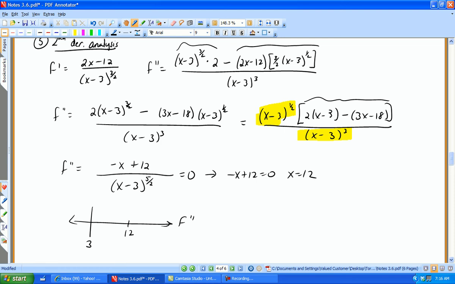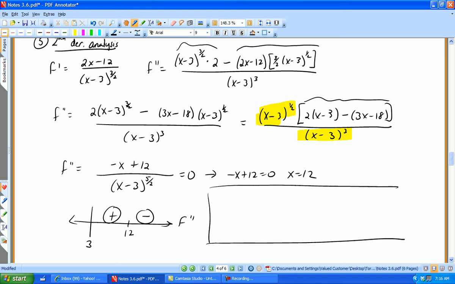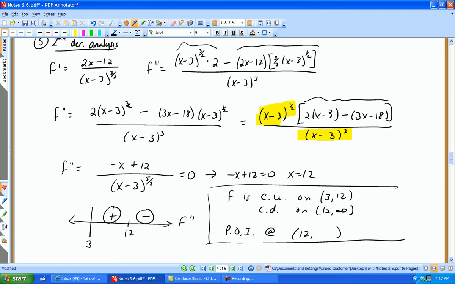Okay, if I pick something between 3 and 12, like let's say 10, it looks like I'm going to get a positive. Pick something over here, like let's say 15, it looks like I'm going to get a negative. All right, so what does this tell me about the shape of the curve? It tells me about concavity. So f is concave up on the interval (3, 12) and concave down on the interval (12, infinity). Then I have a point of inflection at x equals 12. And again, I'll plug 12 into the original problem, and I believe I get 16. Okay, hopefully I haven't made a mistake there.